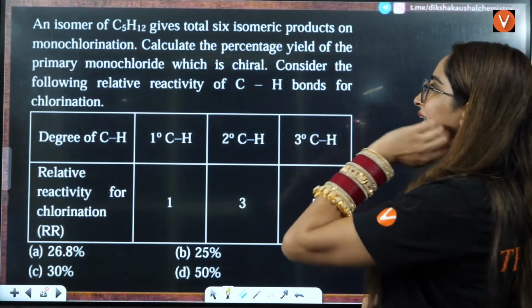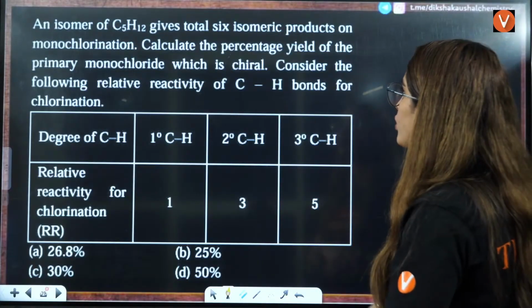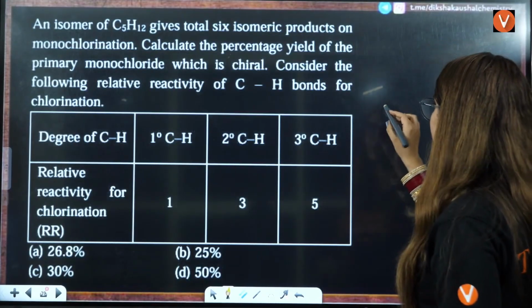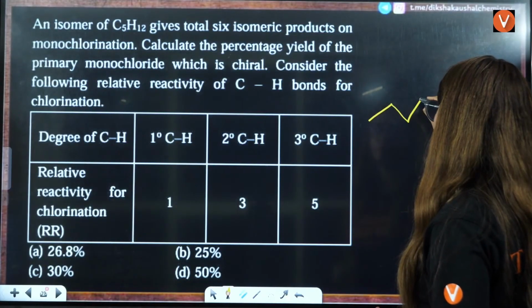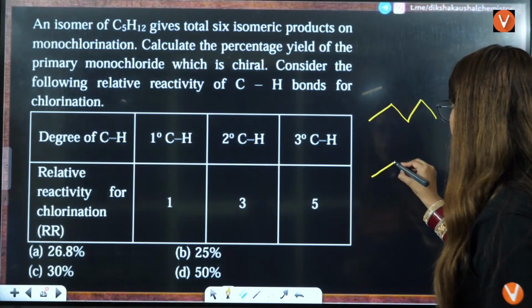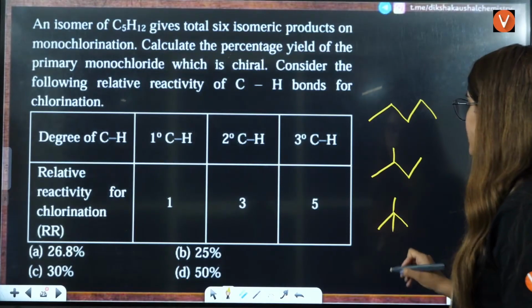Okay. An isomer of C5H12 gives total 6 isomeric products on monochlorination. First you have to see pentane has how many isomers. So it is 1, 2, 3, 4, 5, this isomer it has, then 1, 2, 3, 4, this isomer it has, then 1, 2, 3, this isomer it has.